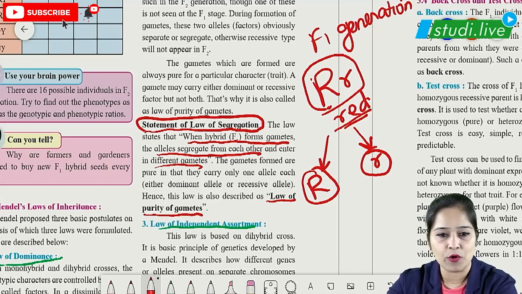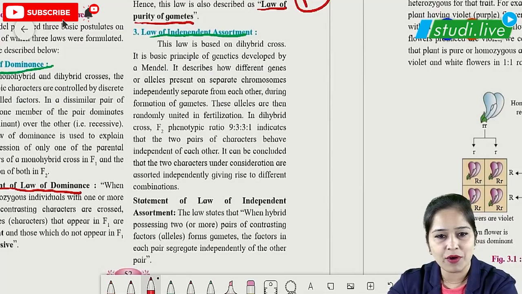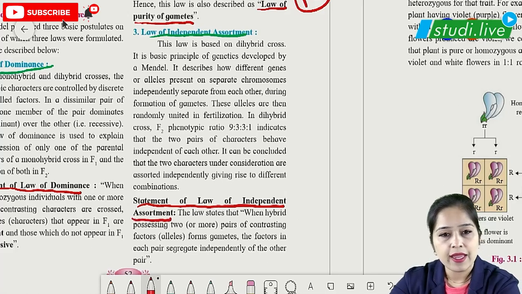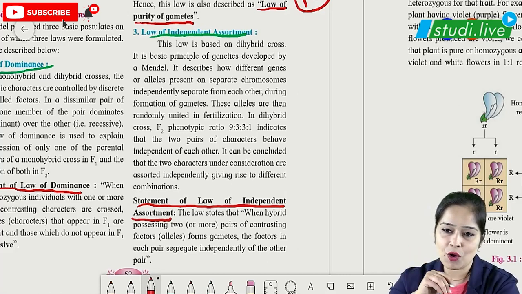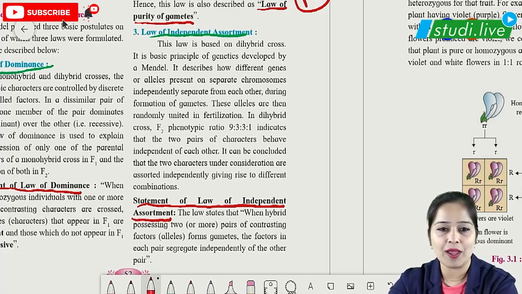Law of independent assortment is based on the dihybrid cross. You have to remember this very important terminology, students, that the law of independent assortment is for the dihybrid cross, whereas the law of dominance and law of segregation were for the monohybrid cross.